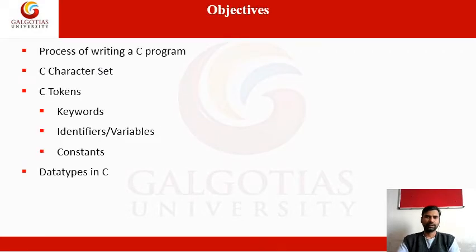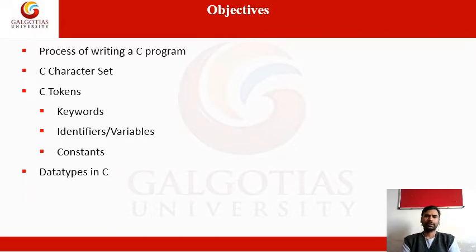These we have already discussed: the process of writing a program and the character set. The keywords, identifiers, variables, and constants are also called C tokens. What are C tokens?